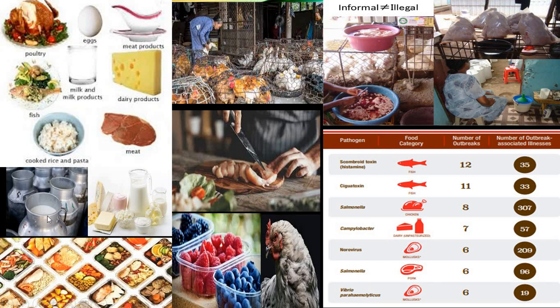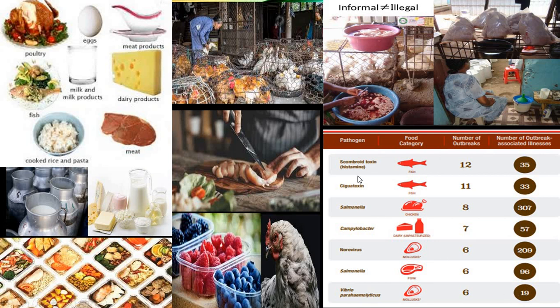So next is milking. Milking is a major drawback, I told you, because there may be a chance of contamination with other pathogens during transportation, while milking, and to consumers. Milk products and lots of fruits and vegetables, everything should be washed thoroughly before use. And ducks, chickens, everything, as well as in the butcher shop. While cutting the meat, they should be very sterile and should not be contaminated with any pathogens. There is an informal practice, that is an illegal practice, in the meat shop. So they should be strictly followed to avoid the transmission of zoonotic organisms to human beings.